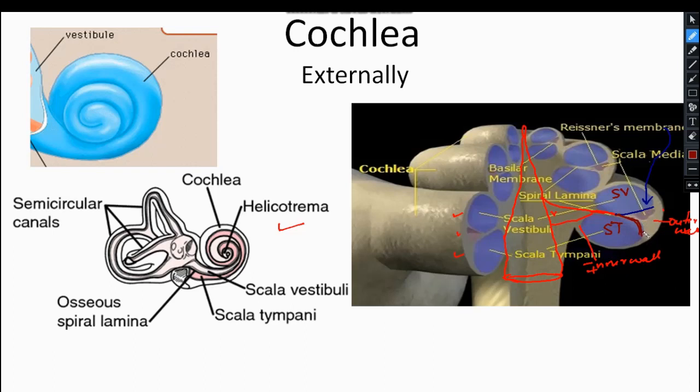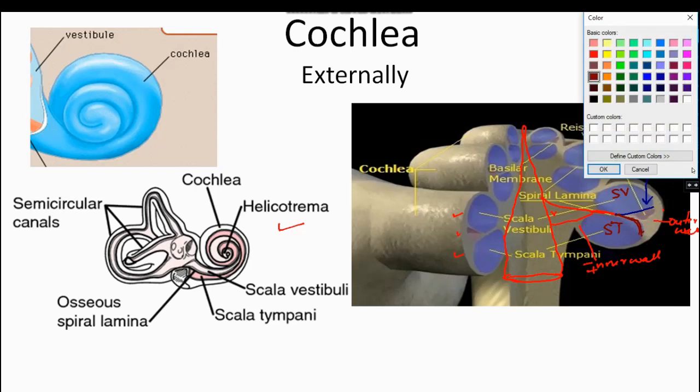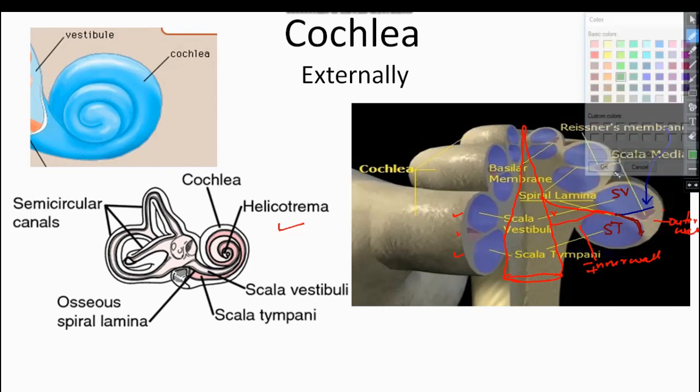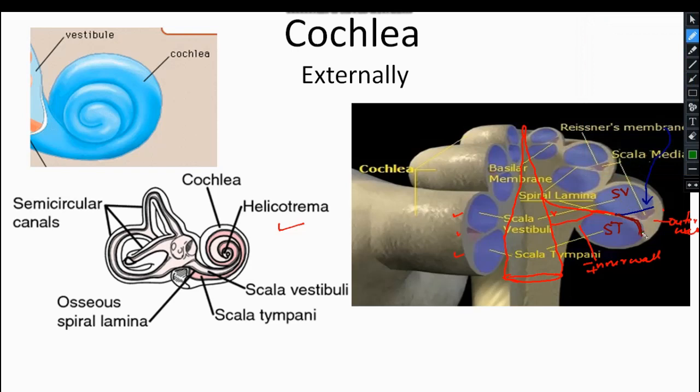Now here at this point is another structure. Let me draw in another color, keep it in green. Here a membrane-like structure is formed, known as the spiral ligament.